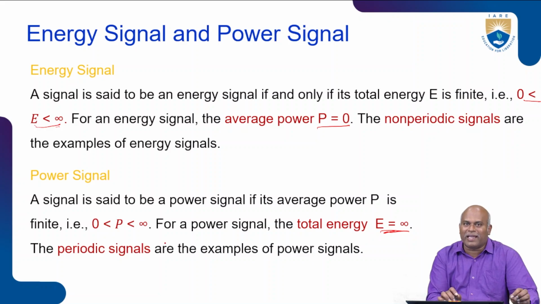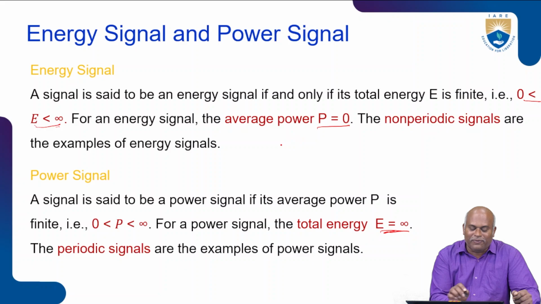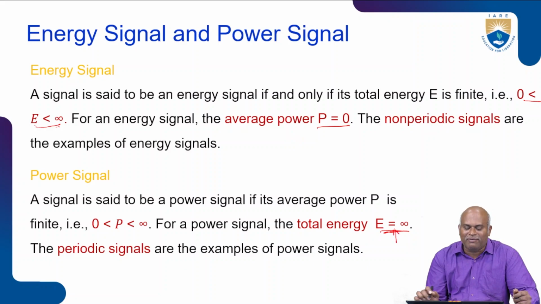We can easily find out whether the signal is power or energy based on the mathematical equation of the signal. If you are able to find the fundamental period of the signal, then the signal is a power signal. If the fundamental period is not found, the signal is an energy signal. At the same time, if energy is there in the signal, the power value is equal to 0. If the signal power is there, the energy value is equal to infinity. This is the way we represent energy as well as power signals.